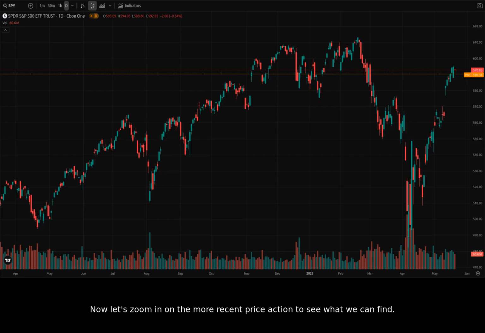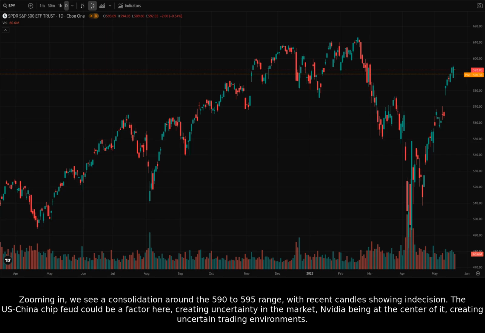Now, let's zoom in on the more recent price action to see what we can find. Zooming in, we see a consolidation around the 590 to 595 range, with recent candles showing indecision. The US-China chip feud could be a factor here, creating uncertainty in the market, with Nvidia being at the center of it, creating uncertain trading environments.